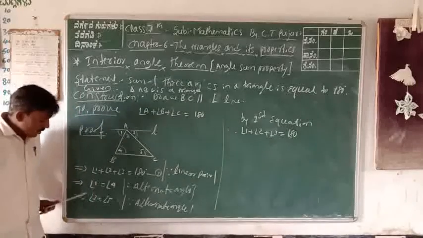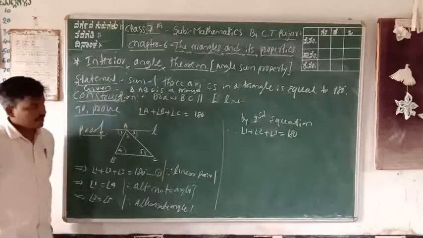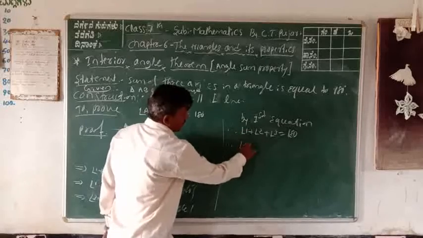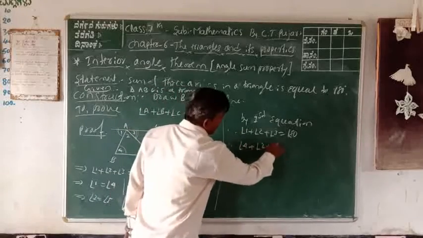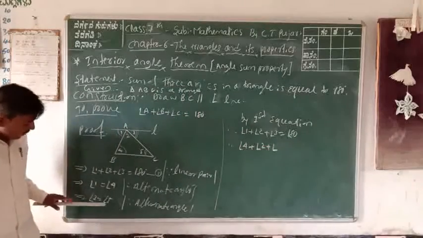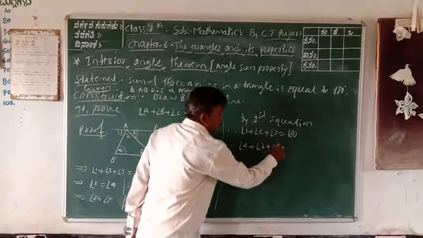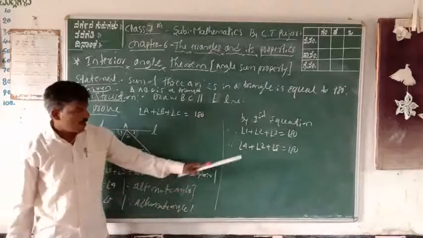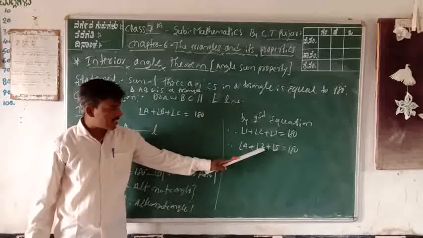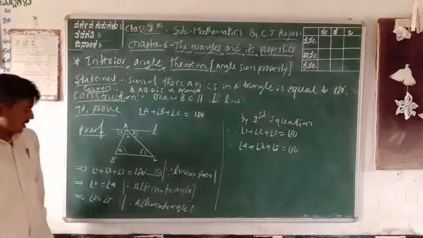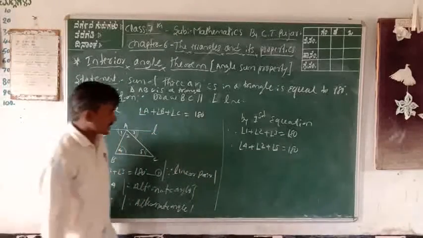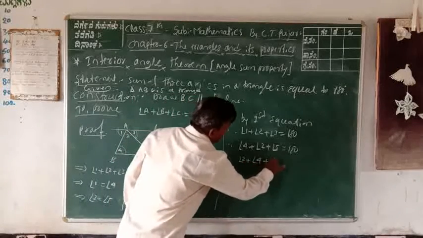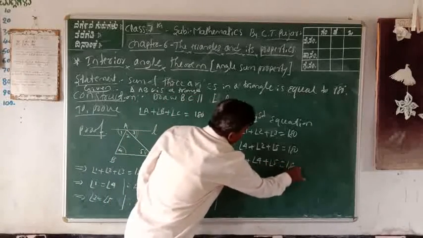Next, you can put angle 1 is equal to angle 4. Therefore, 1's value is 4, plus 2, plus 3. Angle 3 is equal to angle 5. Put 3 is equal to 5. Got it? Therefore, angle 4 plus angle 2 plus angle 5 is equal to 180 degrees. Therefore, angle 2 plus angle 4 plus angle 5 is equal to 180 degrees.